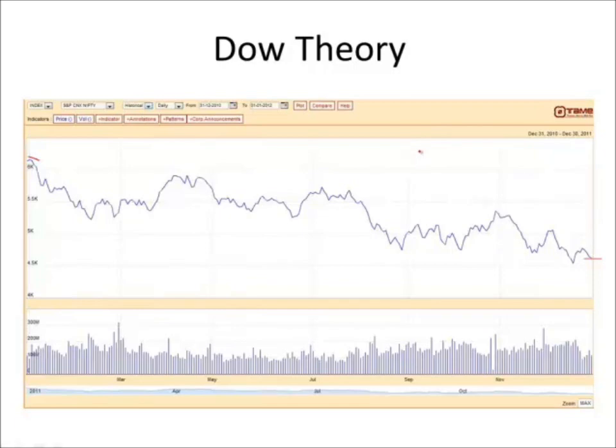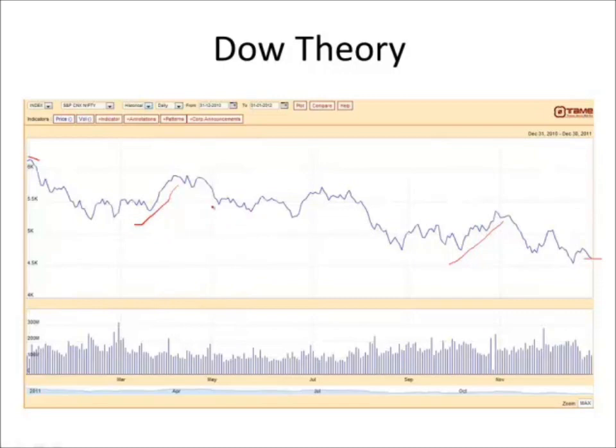Now within this negative trend, we have here intermediate trends as well. So that's over a kind of couple of month period, right? So we have, for example, here to here. That's an intermediate uptrend. We have, for example, here is an intermediate uptrend.